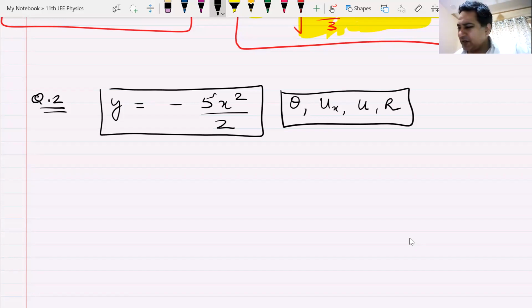Let us not think about R now because R might get you confused. Let us take out R. What is the value of theta, ux, and u? Everyone on the universe 101. The question is there. In this universe, what are the laws of this universe? S is equal to ut plus half at square. Valid here. G is minus 9.8. Minus because it is downwards. We are in the same universe.